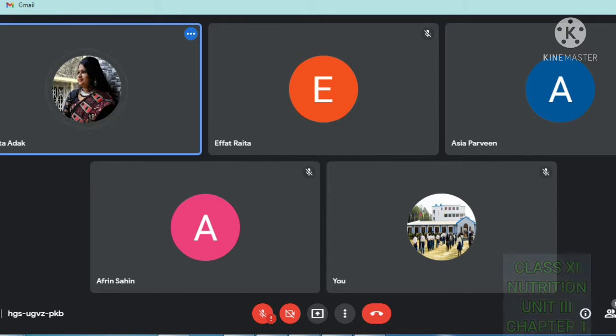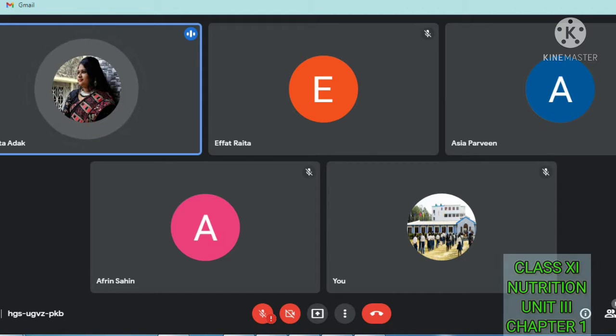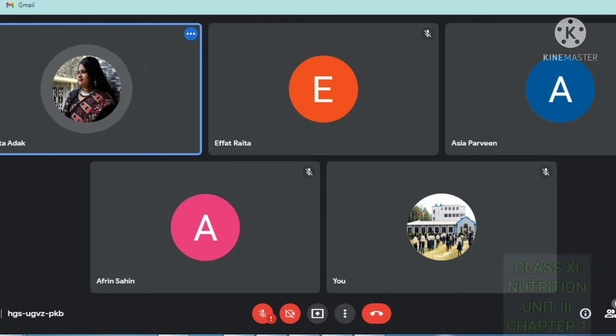Okay, so unit 1 all chapters, unit 2 all chapters, and unit 3 only chapter 1 will come for term 1, and in term 2 there will be chapters 2 and 3 from unit 3, and unit 4, 5 or 6, whatever is there, all will come in term 2. So today we will see chapter 1 from unit 3, and it will be the last chapter for explanation for term 1.